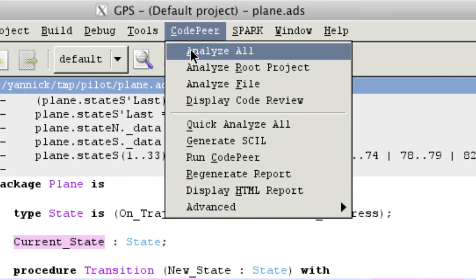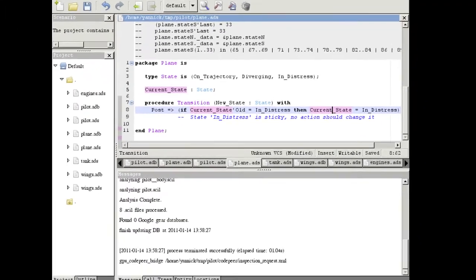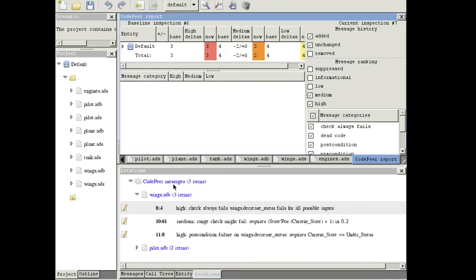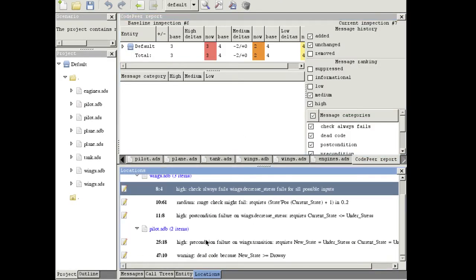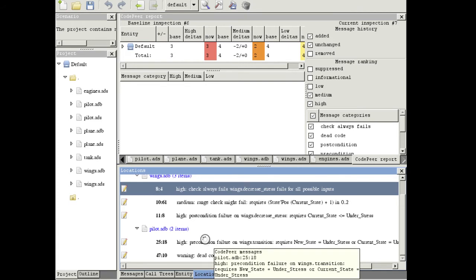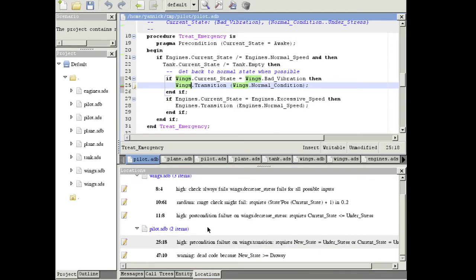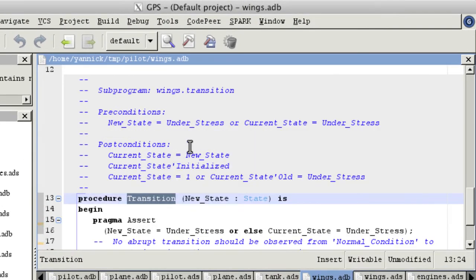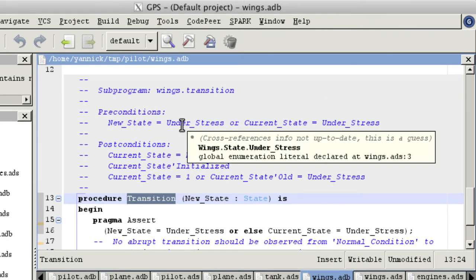So let's see, by reanalyzing with CodePeer, indeed the two errors that we had here disappeared. Looking at the second error, it has to do with another precondition failure when calling wings' transition. CodePeer computes the precondition that either one of new state or the current state has to be under stress when calling this function.